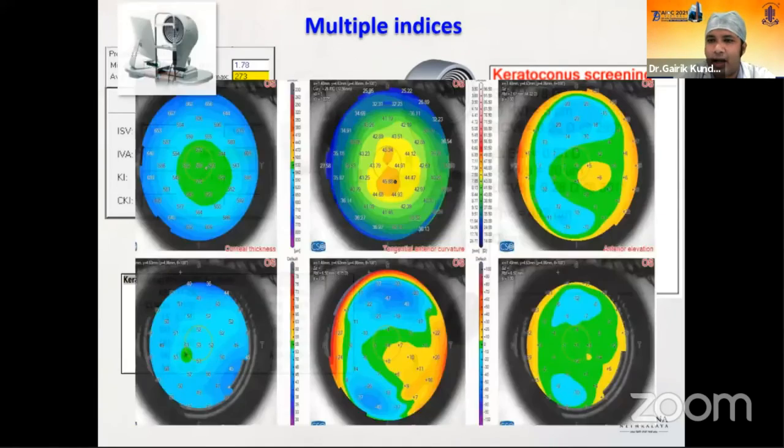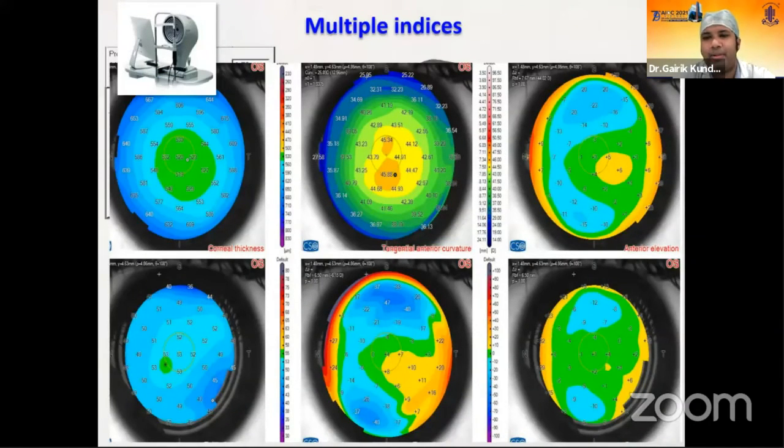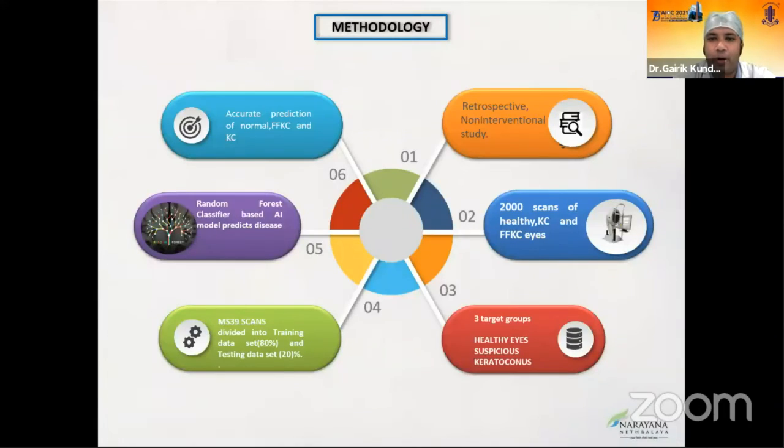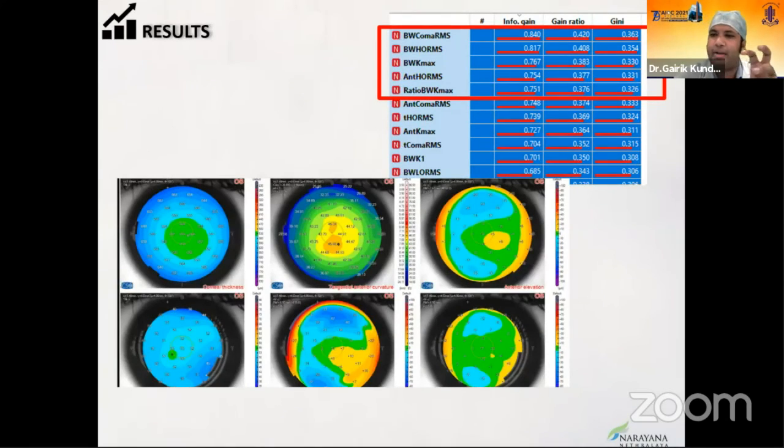We have also done a study on MS39, which is an epithelial tool, using these multiple indices. And what is important is that the majority of the parameters which were picked up by artificial intelligence to distinguish between a normal or an FFKC or a KC was the level of Bowman's. So it's trying to say that the Bowman's level imaging is what is essential in these cases.